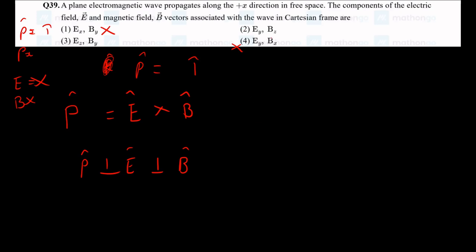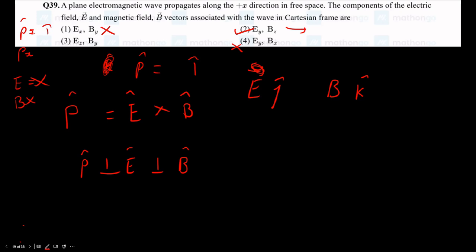E cross B. Let us apply the right hand rule over here. I'll put my hand along the Y direction and curl it towards the Z direction. Now we can see that our thumb is pointing towards the X direction. So these are the correct vectors: an electric field along the Y direction and a magnetic field along the Z direction. So option 2 is the correct answer.